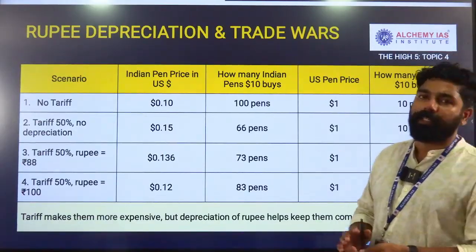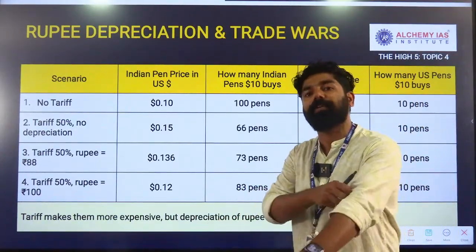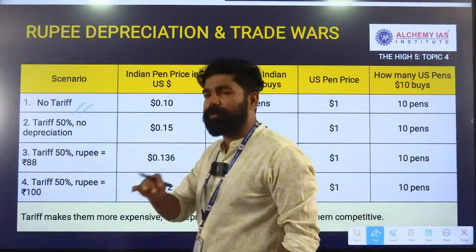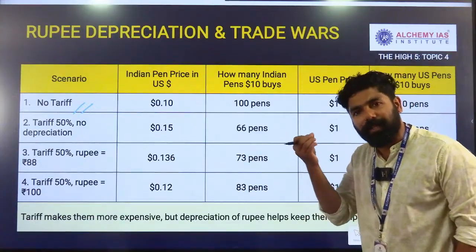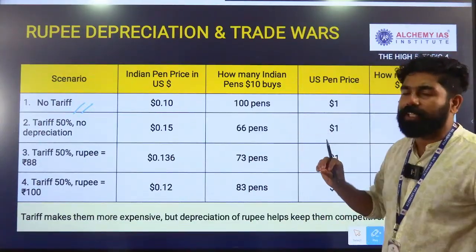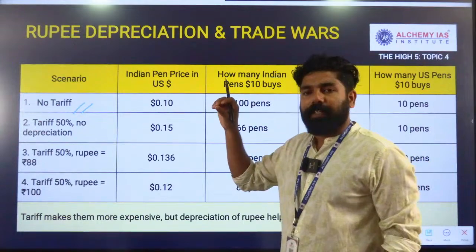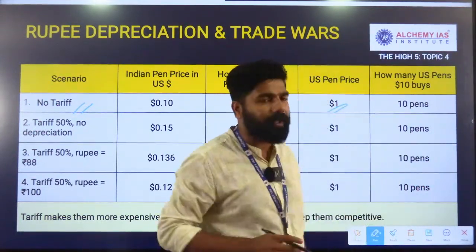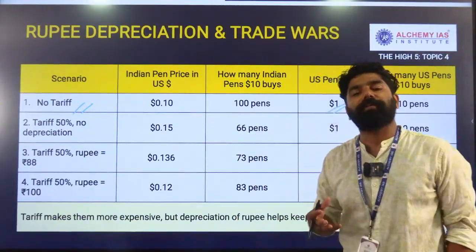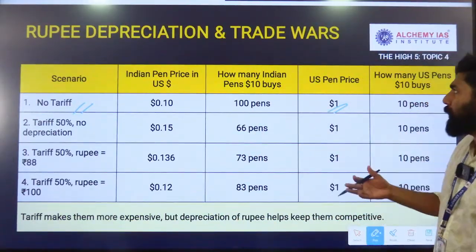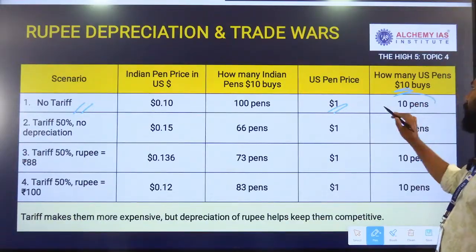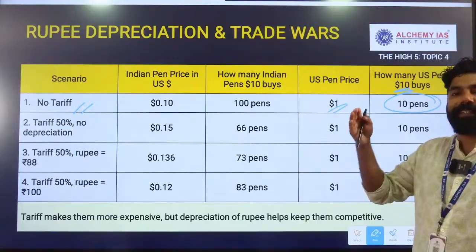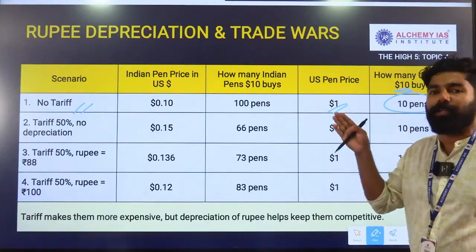For example, with respect to rupee depreciation, if there is no tariff, meaning normal situations, then a regular tax will be there. For instance, with one dollar in the US, we can maybe buy one pen, and with 10 dollars we can buy 10 pens. But India's rupee is depreciated, its value is less than the dollar.